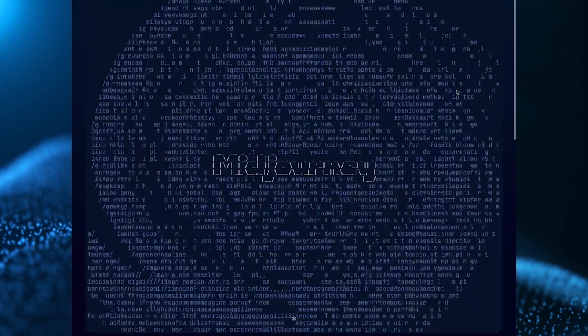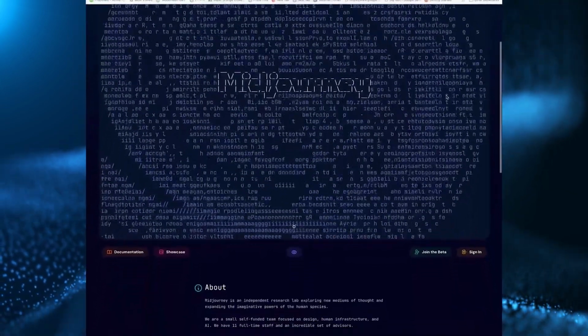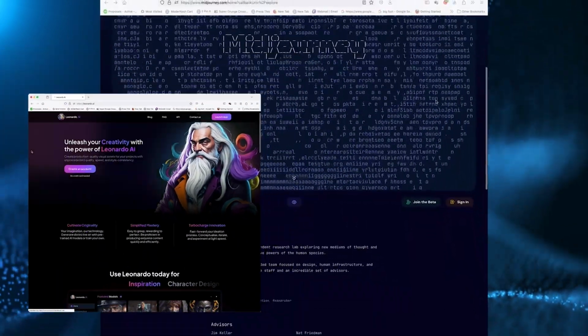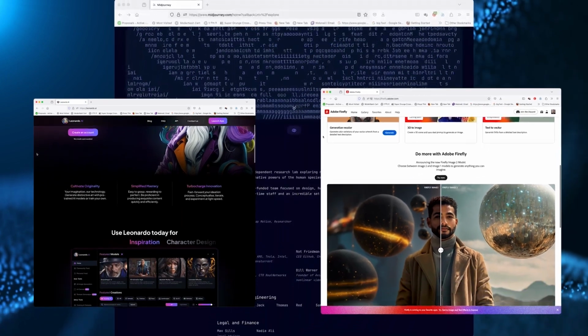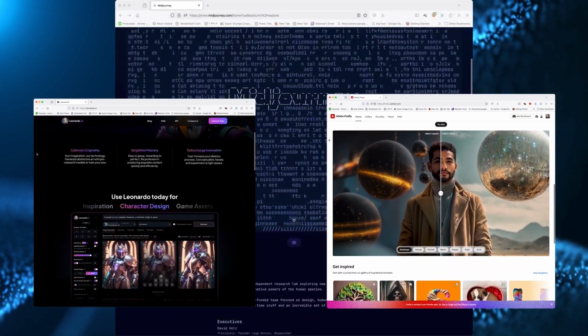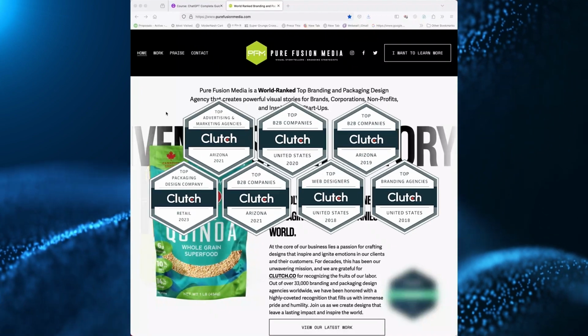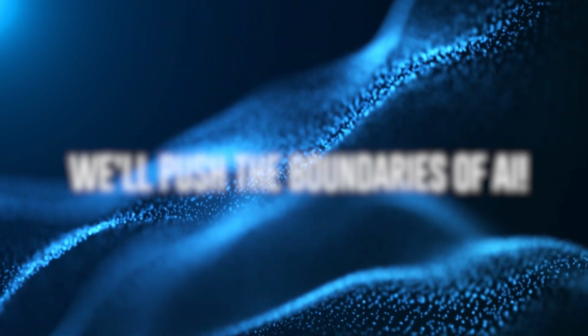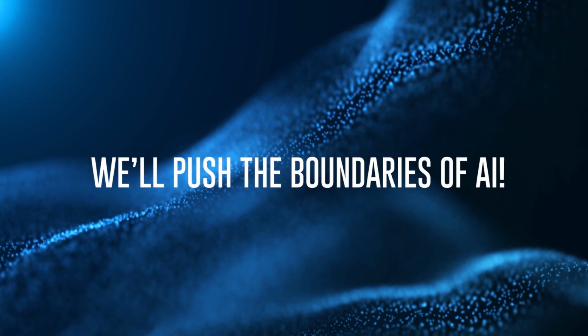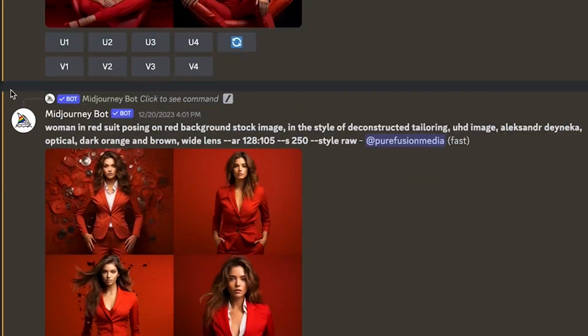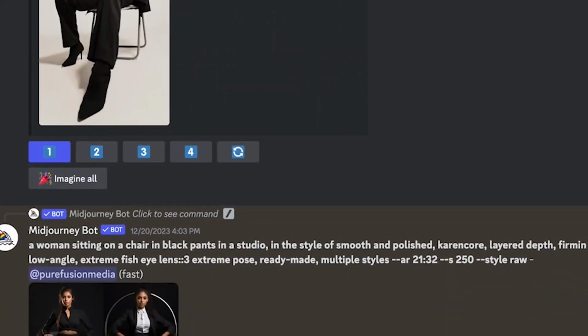In the past year, text-to-image AI generators like Midjourney, Leonardo AI, and Adobe Firefly have enthralled, challenged, inspired, and even intimidated us. They have opened up new worlds and new opportunities for the casual user and the professional artist, designer, and photographer. As the CEO of a multi-million-dollar design agency, I wanted to learn these platforms so I could push their boundaries. And in the last 6 months, I have sought how to create that perfect image.